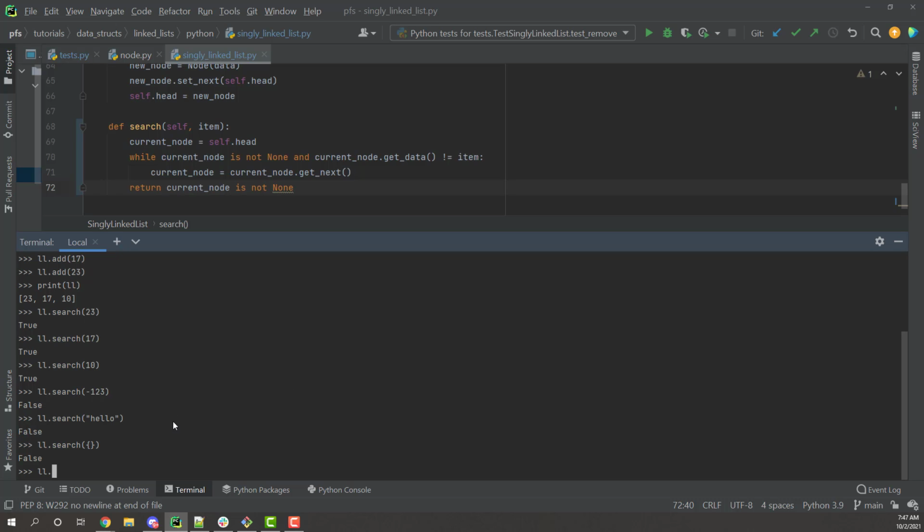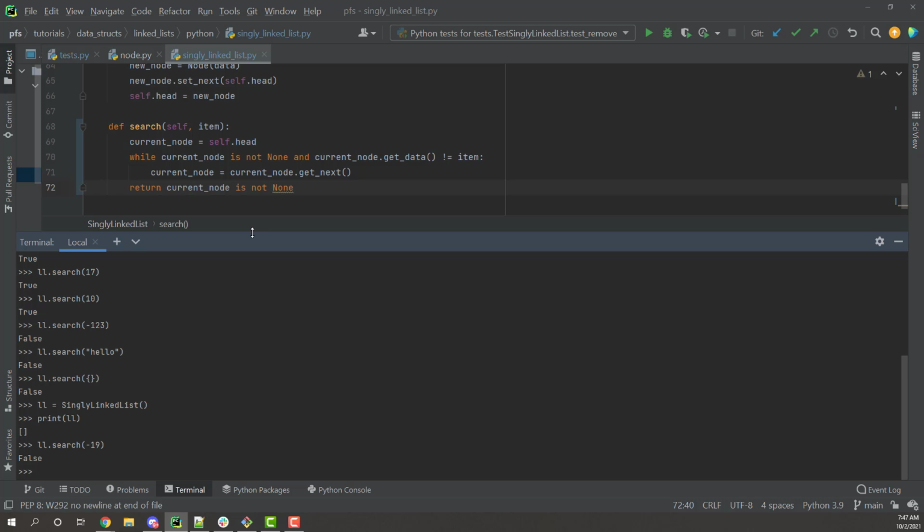And let's do one more check here again. ll is going to equal a new singly linked list. We're just going to empty it. And we always want to search or check our functions against empty test cases too. So let's just say ll.search for -19, making sure again that this works with an empty list. And it does. So that's the search.